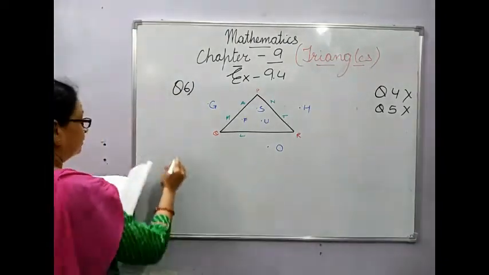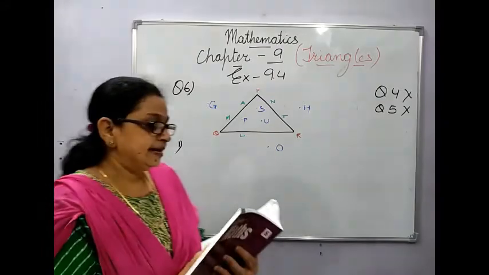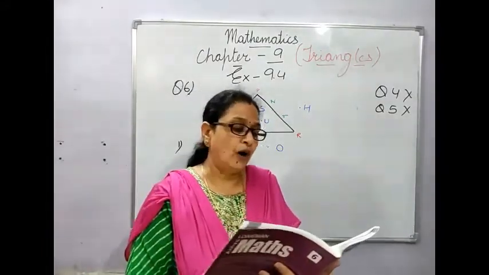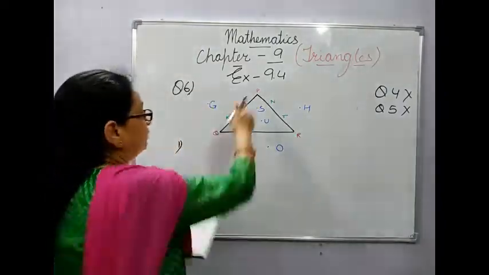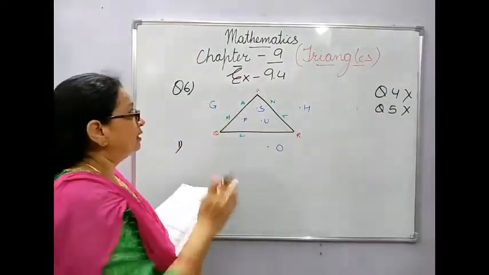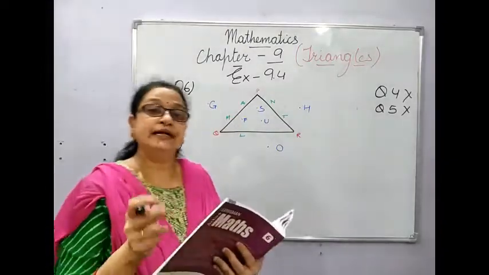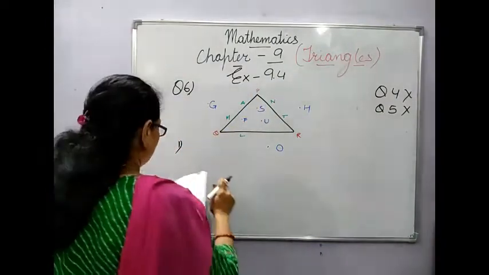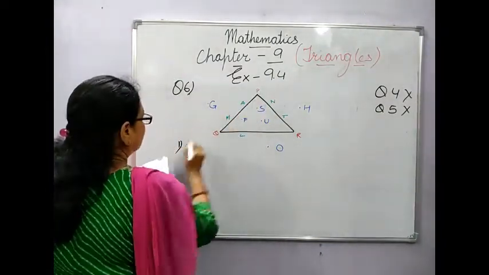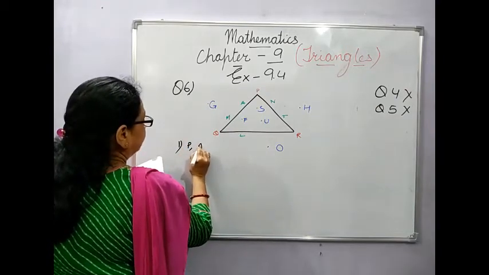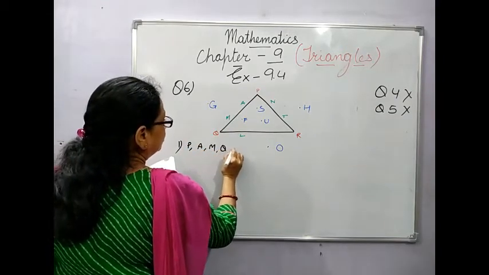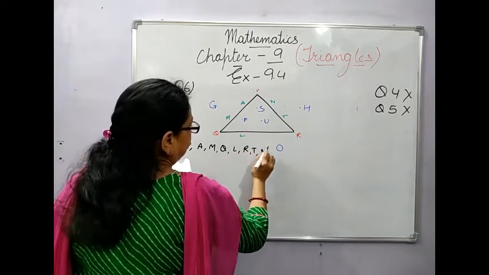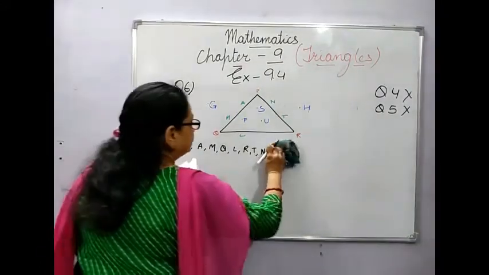First one, the question given is, in the given figure, name the points that lie on the boundary of triangle PQR. This is the triangle. Now you have to name the points which are there on the boundary. And you know this is the boundary of the triangle. So what will be the points over here? First point is P, then A, then M, Q, L, R, T and N. I'll make it so that you don't get confused.